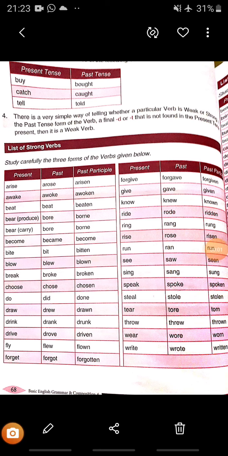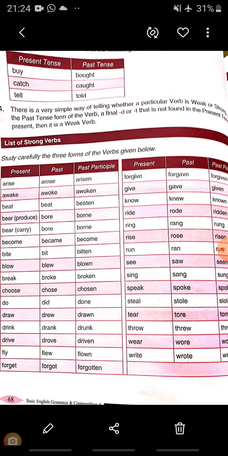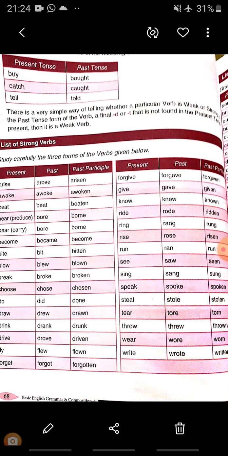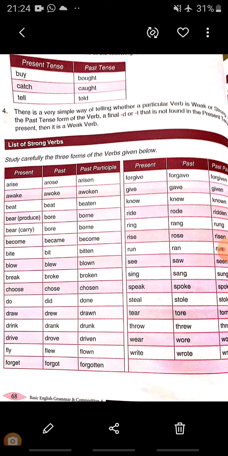In your book, a list of strong verbs and weak verbs is given to you. You have to study these three forms of the verb carefully, as you have done in your previous classes too. Read page number 68 and 69 in which the list of strong verbs and weak verbs is given, and you have to read this table carefully, and after that you have to solve exercises 4 and 5 in the book itself. Now here you can see the list of strong verbs.